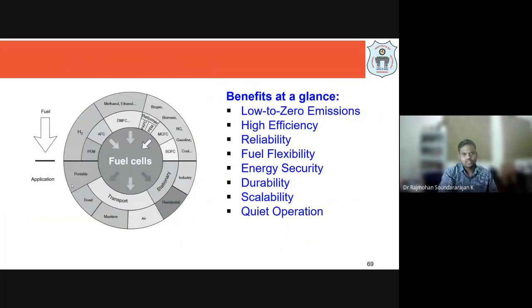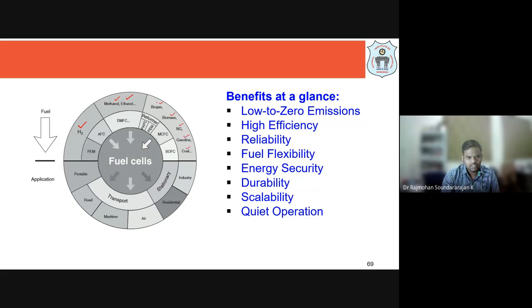And what are the other advantages associated with these fuel cells? We have different types of fuel cell, and the fuel can be different. As I told you, we can directly use hydrogen as the fuel, or we can use methanol or ethanol, or natural gas, biogas, biomass, gasoline, coal.